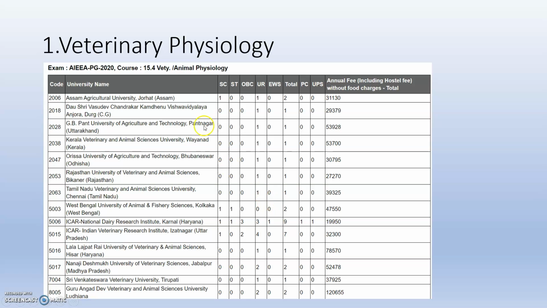So the reference is ICAR. So veterinary physiology, the first course you have, this is the seat list. This is the college wise, the category wise seat list.